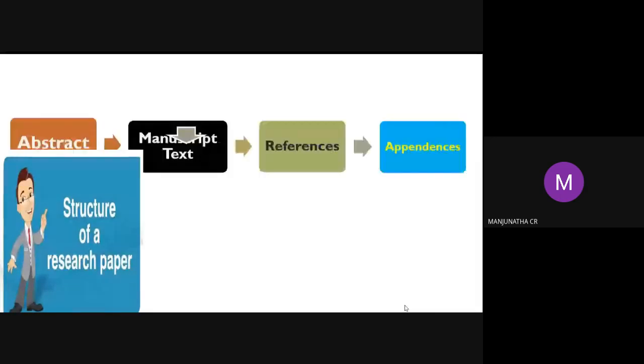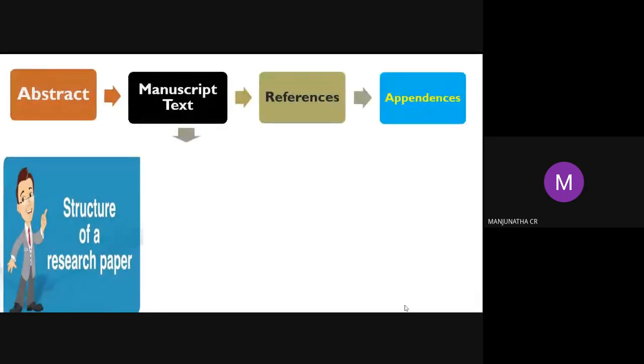How can we expect the structure of a research paper? The structure of a research paper contains abstract, manuscript text, references, and appendices. Appendix means it contains supplementary material that is not an essential part of the text itself, but which may be helpful in providing a more comprehensive understanding of the research problem. These appendices give us supplementary material. Usually the abstract is followed by the manuscript text. Finally, there are the references.